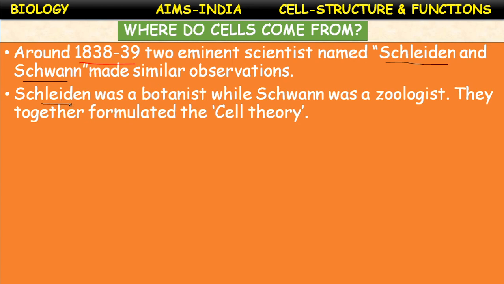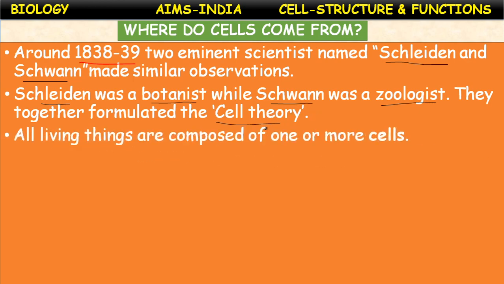Schleiden was a botanist, a person who studies plants, while Schwann was a zoologist who studied animals. They together formulated a theory called cell theory. In 1838, they introduced cell theory.